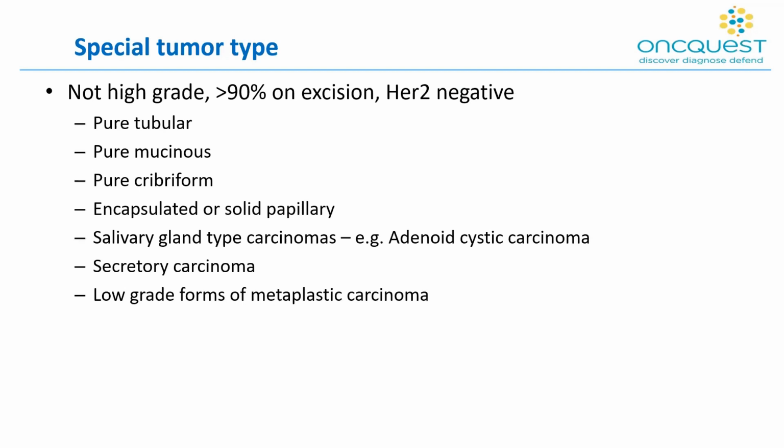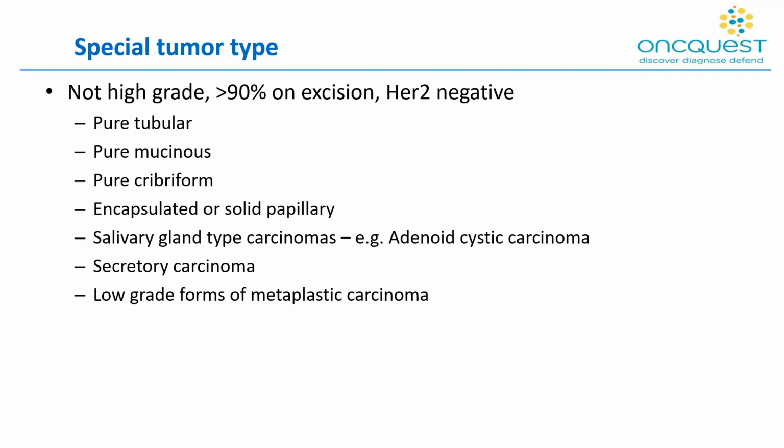Coming to the type of tumor, there are certain tumor types in which the usual algorithms are not applicable. The special tumor types are by definition not high grade, and they need to be more than 90% on an excision specimen, and they need to be HER2 negative. Now, important from a pathology perspective is that the tumor needs to be more than 90% on an excision specimen. It's not enough to take a call on a core biopsy because of the tumor heterogeneity. There could be mucin in one area, and the tumor might be mucin poor in another area.